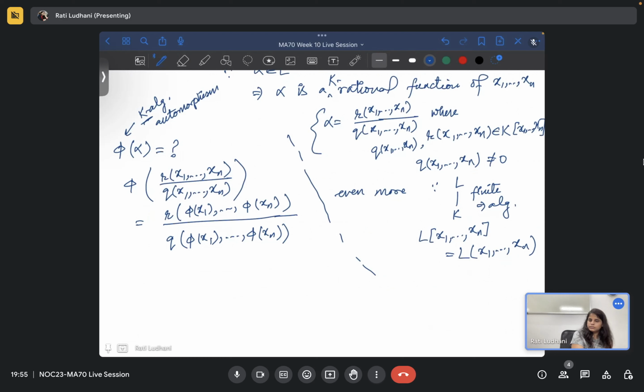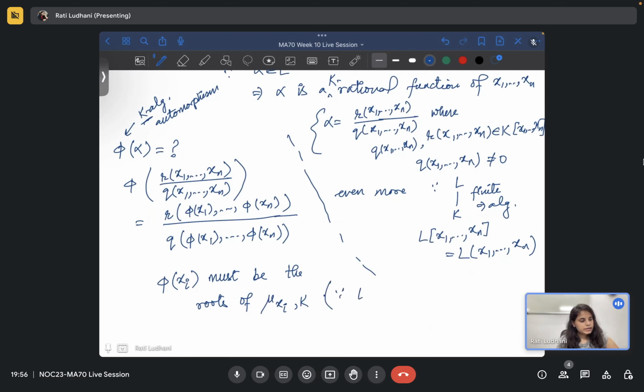Is this a step okay? Okay, great, good. So you have this. Now just think about what phi of x1 and phi of xi's are. Phi of xi's must be the roots of mu of xi over k, because you know that this is some extension of L itself. So xi's are there firstly, and all the roots are there because L is a splitting field.